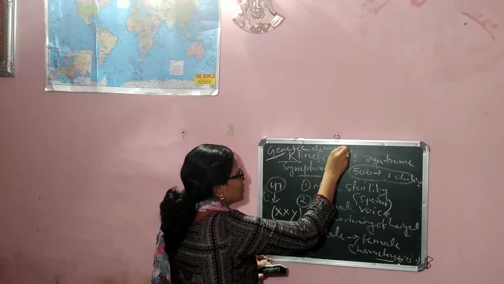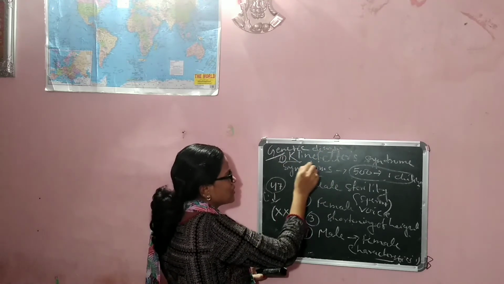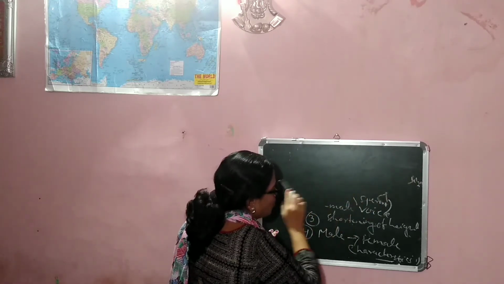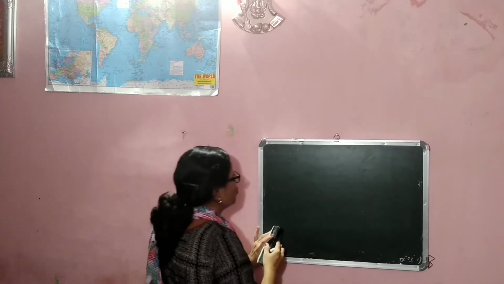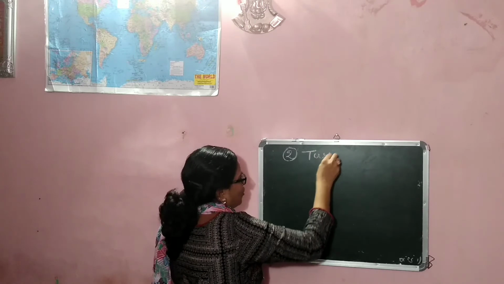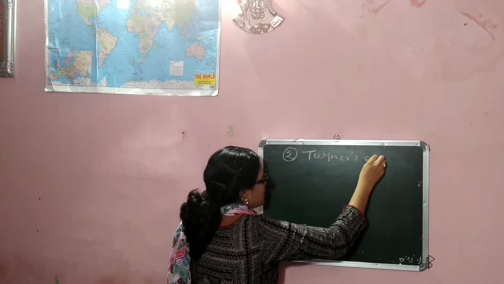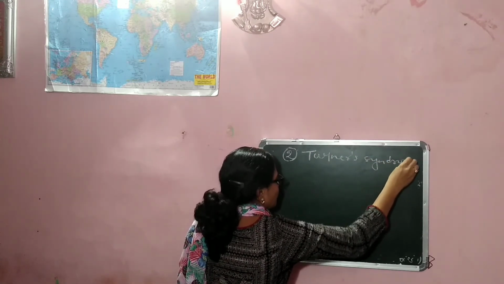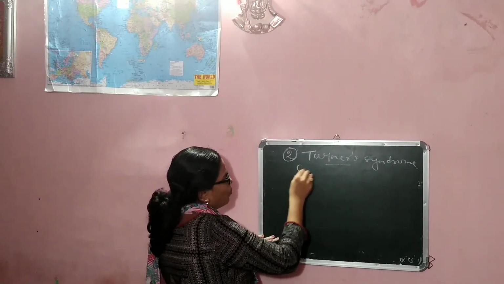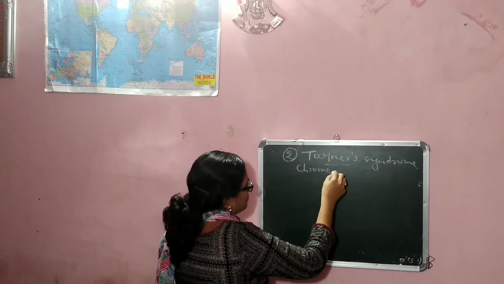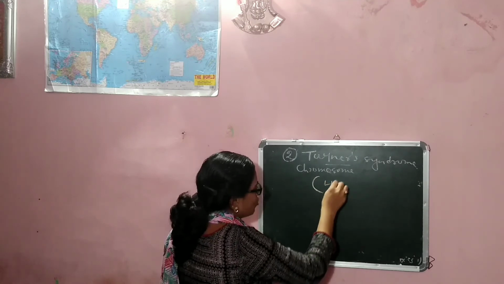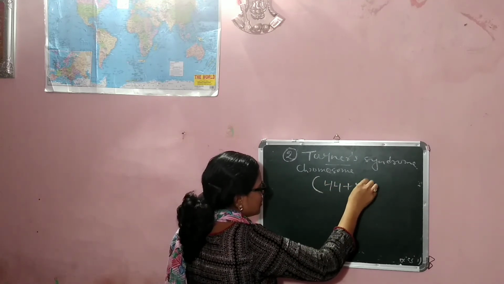In genetic disorder, the first disease is Klinefelter syndrome, and the second disease is your Turner syndrome. In Turner syndrome, one chromosome is deleted, that is, the chromosome constitution becomes 44 plus X0.